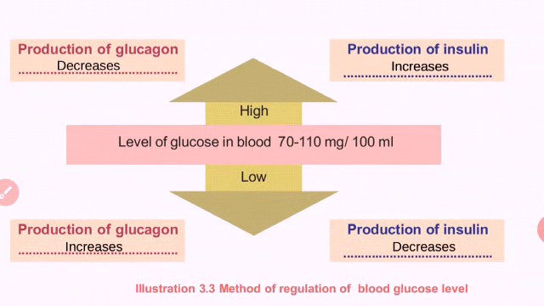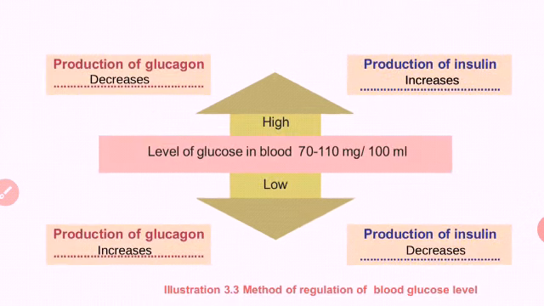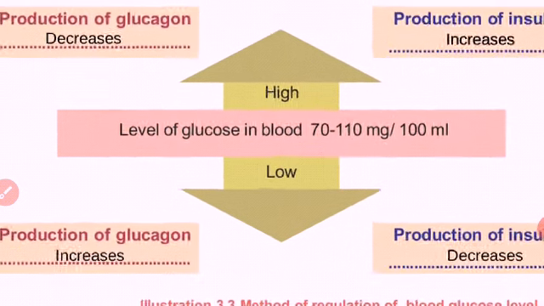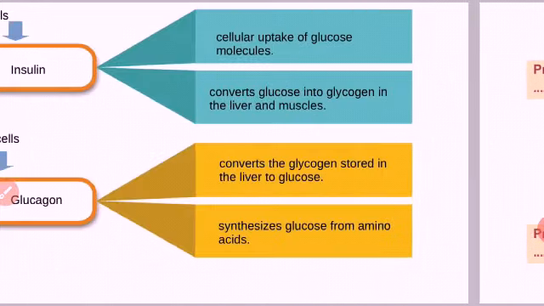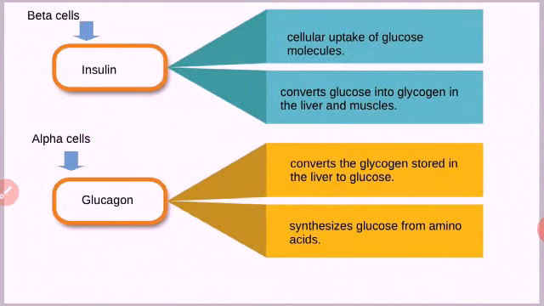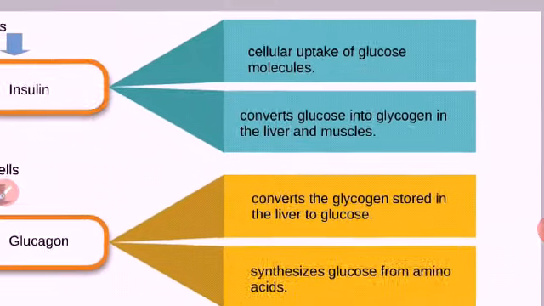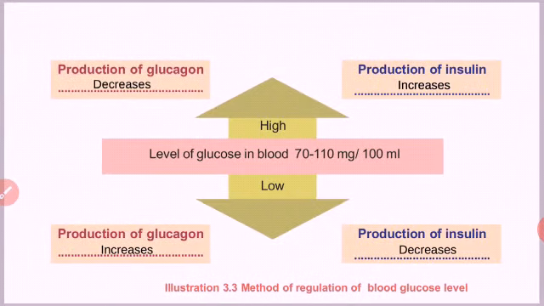Then when the glucose level is low in the blood, production of insulin decreases and production of glucagon increases. This you have to learn with the function of insulin and glucagon. Why increasing and decreasing, by studying the function you will understand it properly. Okay, that we discussed in the last class.